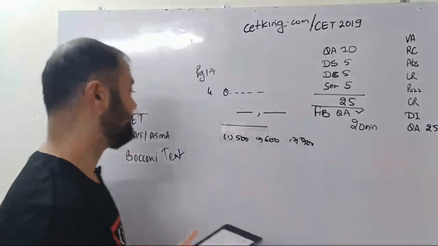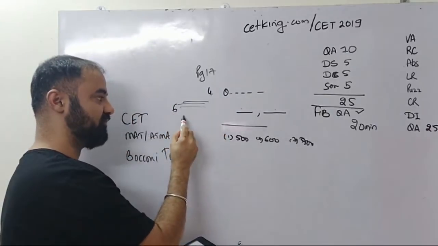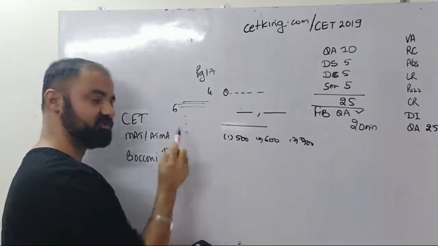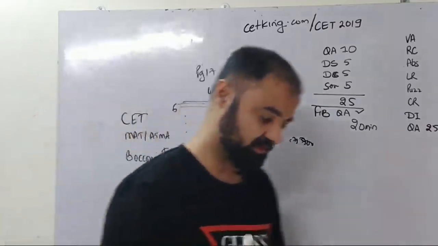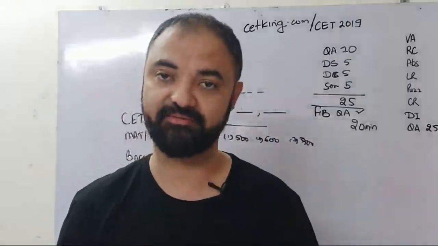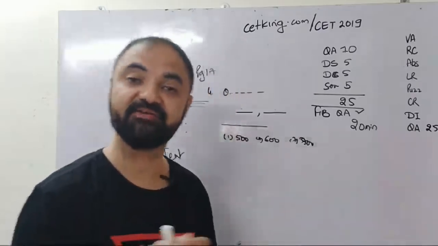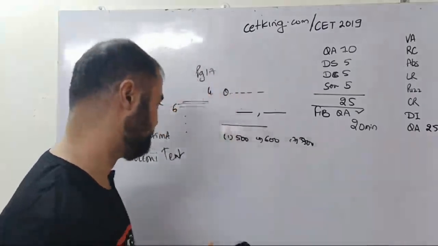ठीक है, second question. Question number 6 if I look at, so they've given you some statements followed by which of the following question you can solve. Can you find the area of the path? Can you find the length of the path? Can you find the perimeter of the rectangle? ठीक है, so to find out how many values you can calculate. So it's a data sufficiency type question based in quant.